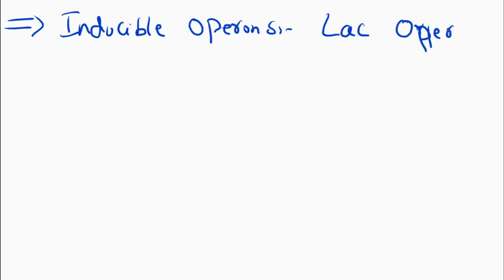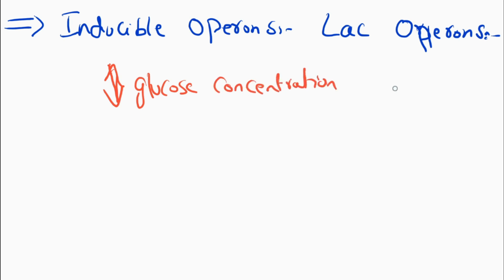Now I am going to discuss another type of gene regulation in prokaryotes, which occurs through inducible operons, or lac operons. The lac operon, also known as the lactose operon, is an inducible operon. As I have discussed, E. coli is able to use other sugar as an energy source when the glucose concentration is low. When glucose concentration is low, then E. coli uses lactose as a source.